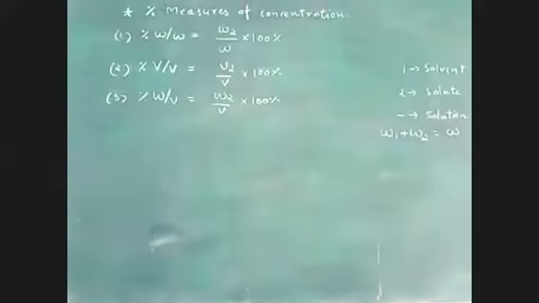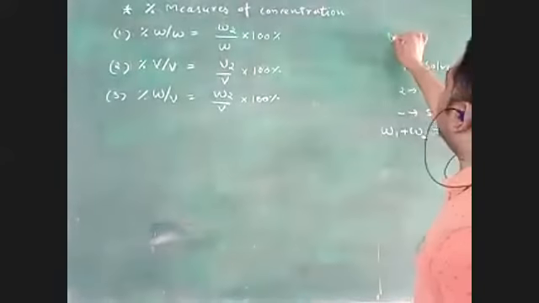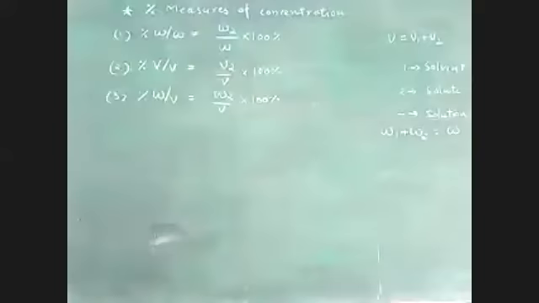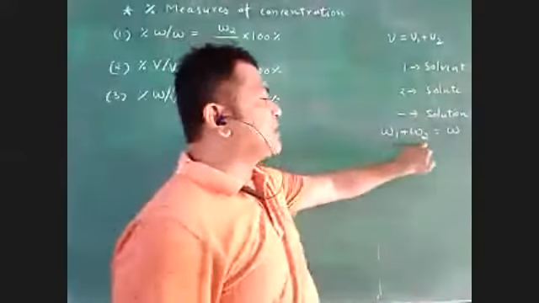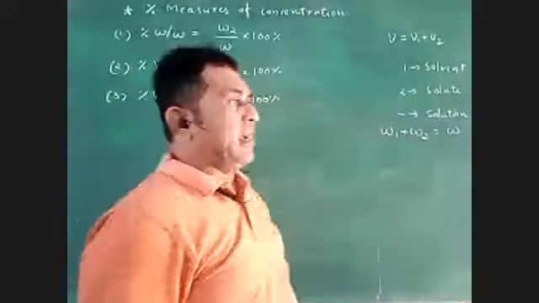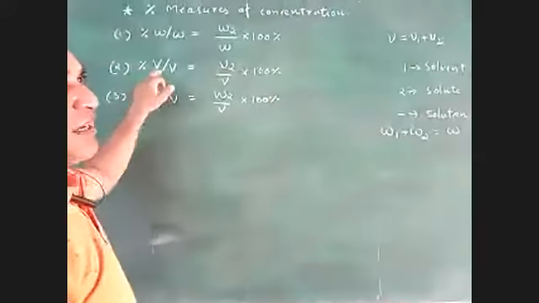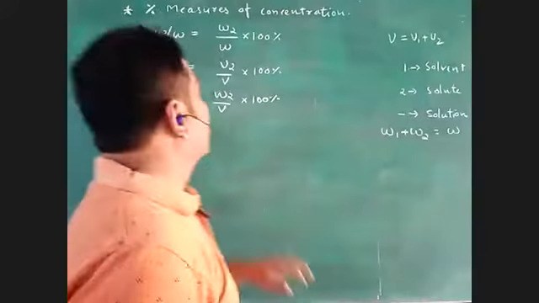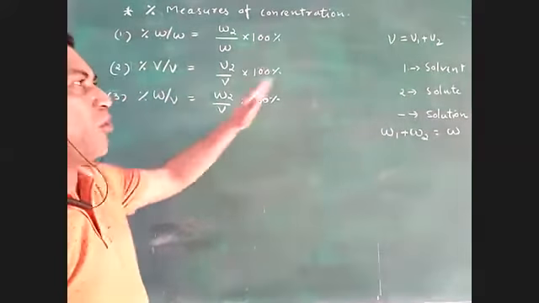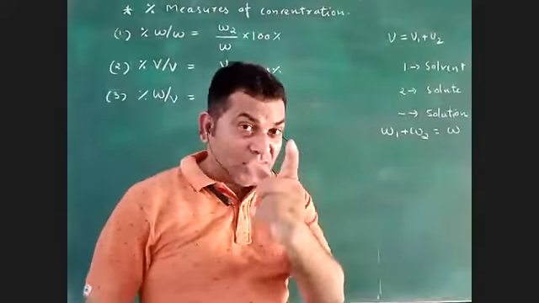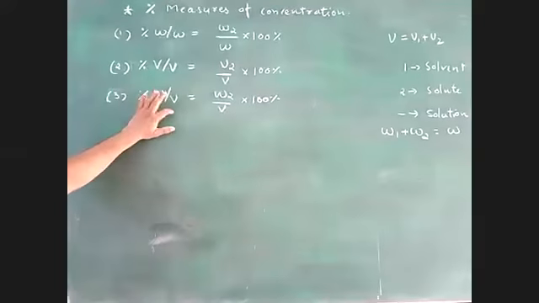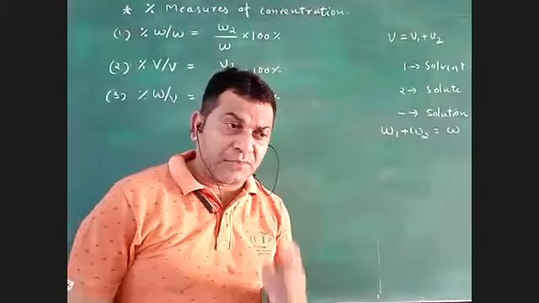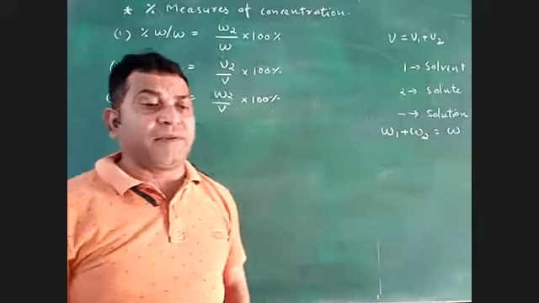Further formula you write here: V is equal to V1 plus V2. So in the first case, we have W1 plus W2 is equal to W. And in the second case, V is equal to V1 plus V2. But in the third case, we cannot take any such addition. Actually, you can see the third case is W by V, weight by volume, which is nothing but density. So density measuring, yes. This is our topic.